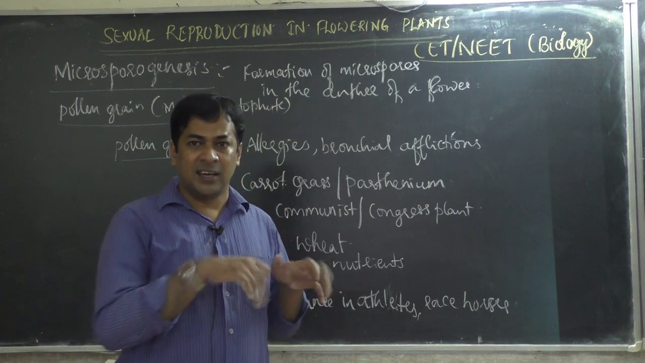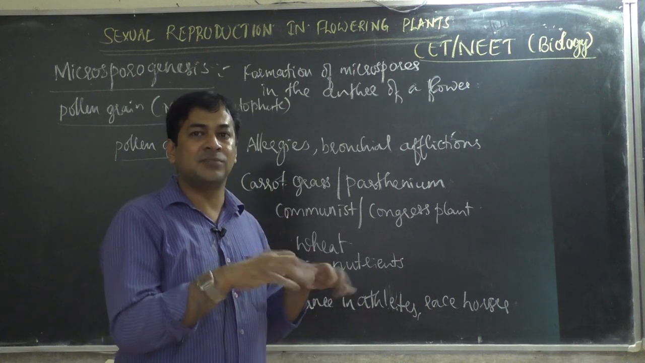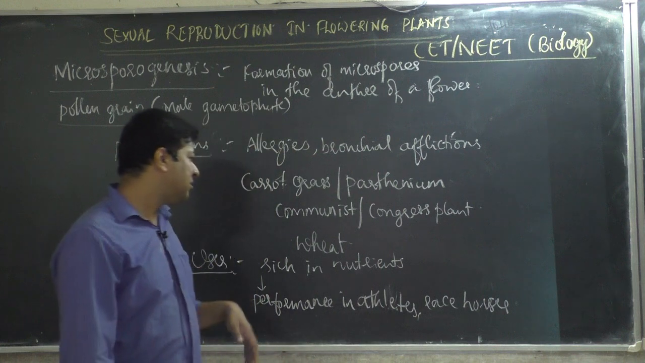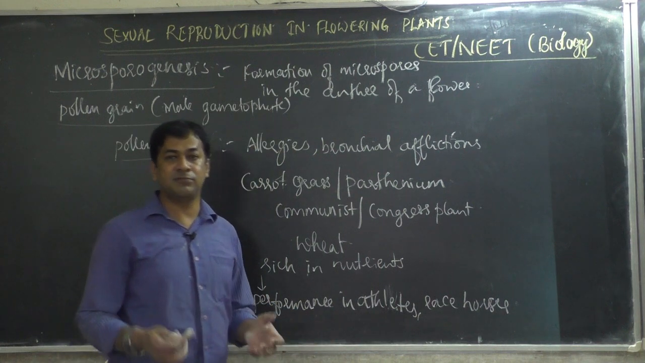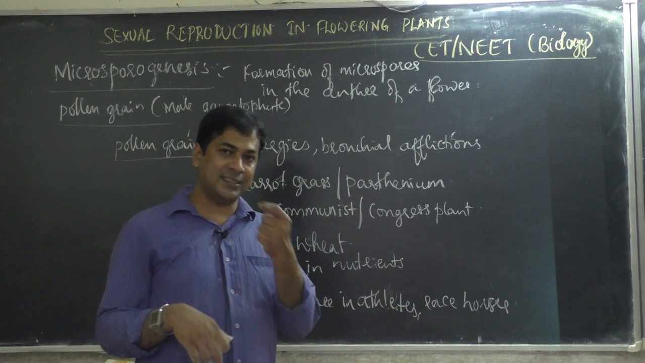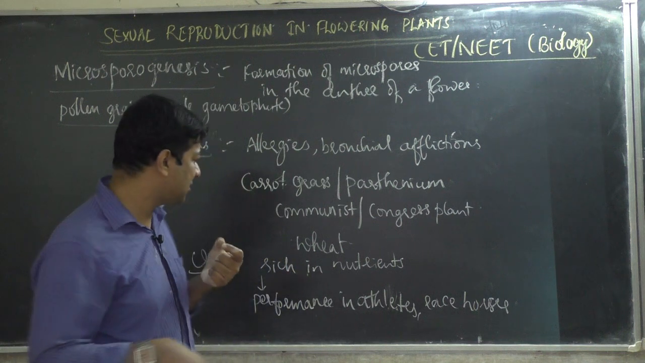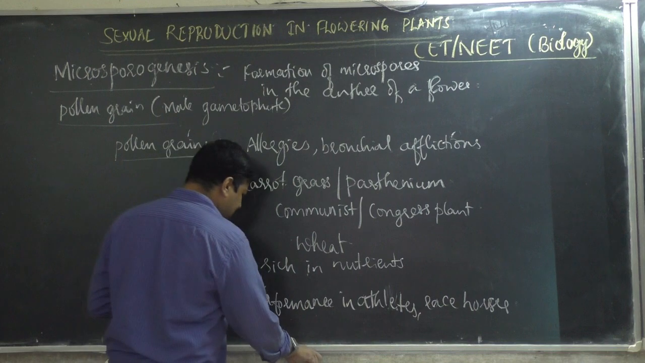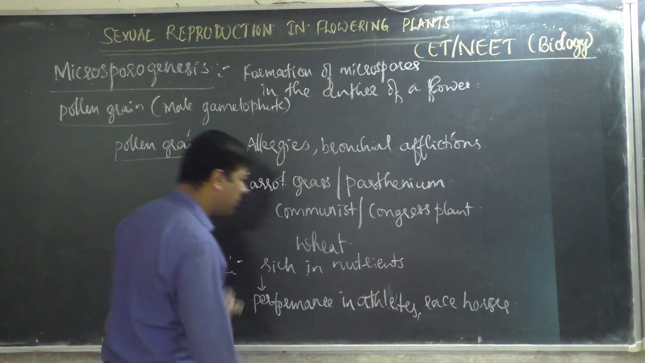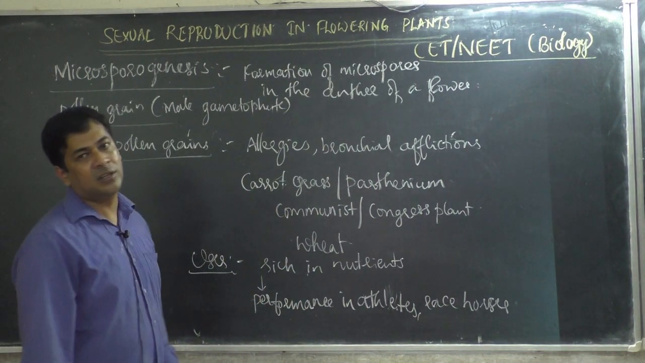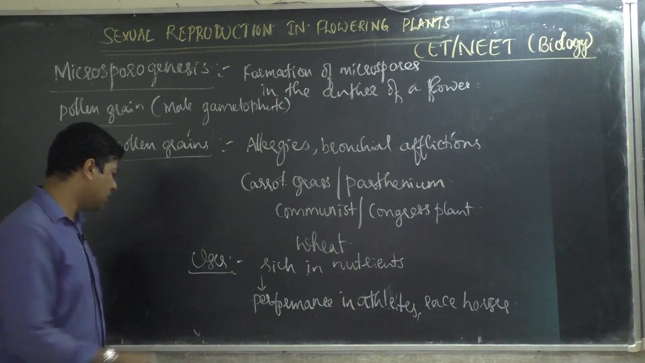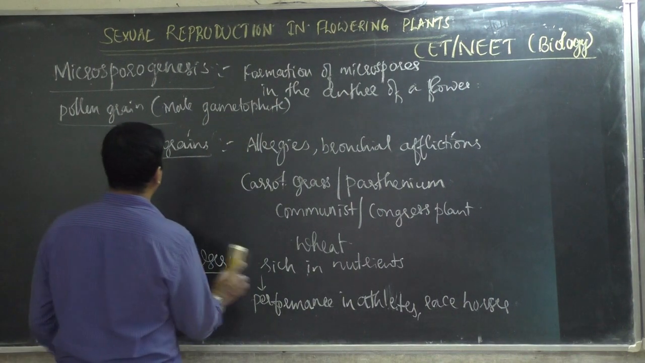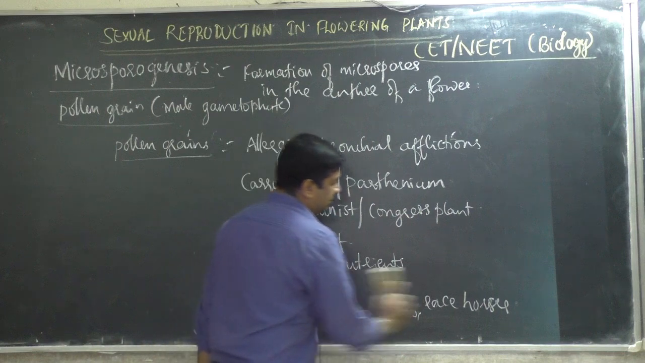Then the running ability of the horse increases, it runs fast. Even for athletes, it is used as a food supplement. They take these tablets, they consume these tablets. It is believed that it increases their performance because it is rich in nutrients. Then what about other characters of pollen grains? Let us see.